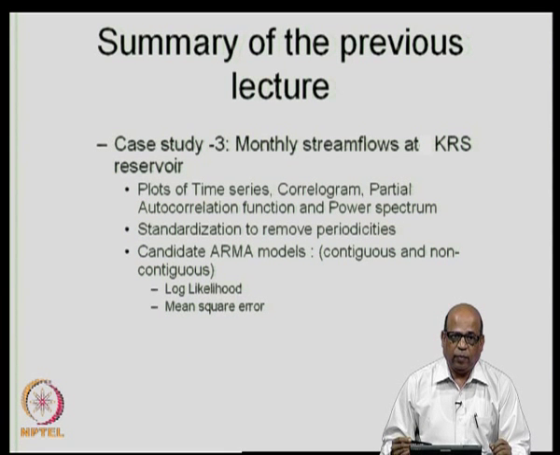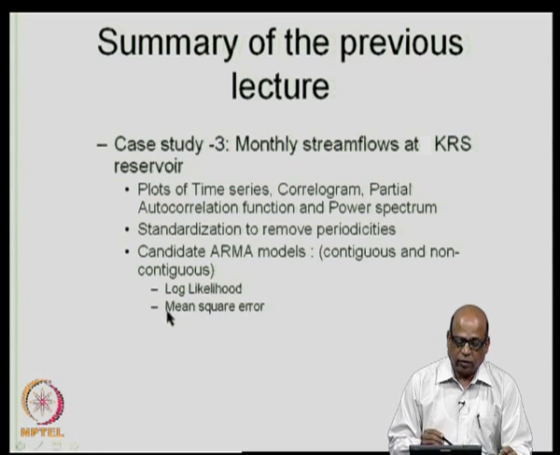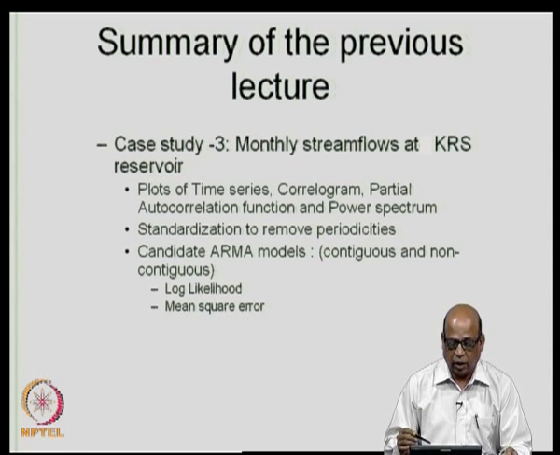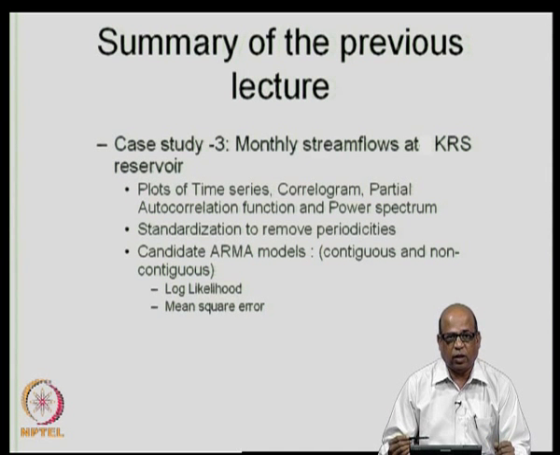Now, once we have identified which model we would like to use for the specific purpose, we need to validate this model. Remember, all of this exercise we did on the first half of the data. We had 480 values, and all of this exercise we did only on the first 240 values, except of course the first part where we identify the periodicities, where we plot the time series and spectral density and so on. That was done on the entire time series, but once we come to the identification of the model, we focus only on the first half of the data.